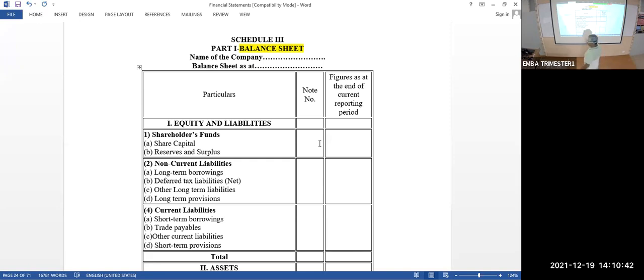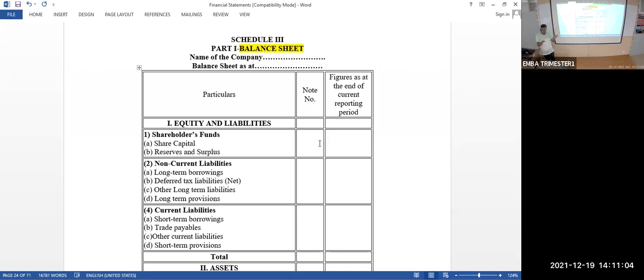So the Companies Act 2013 stipulates the format in which you have to prepare. Schedule 3 of the Companies Act. Each and every enactment will have schedules, sections, subsections, right? So Schedule 3 of the Companies Act 2013 gives us the format of the balance sheet.